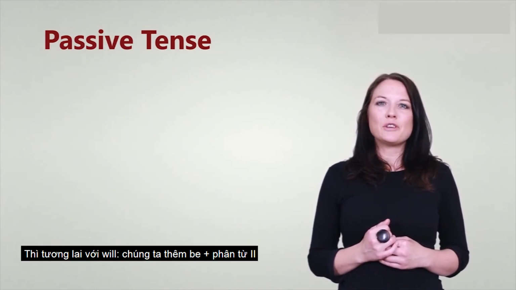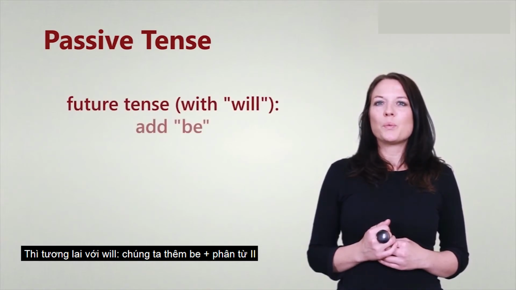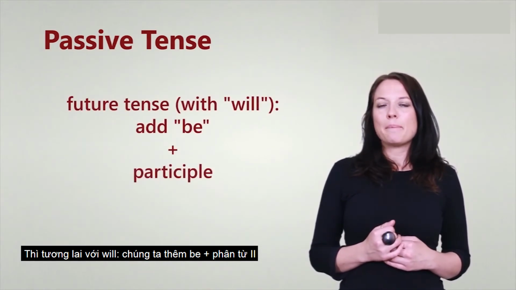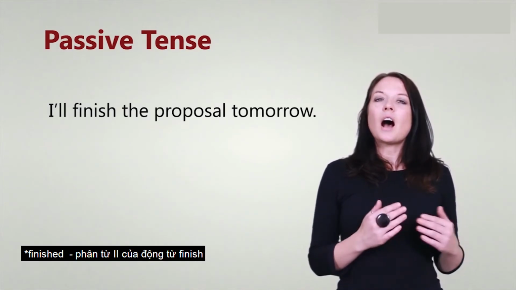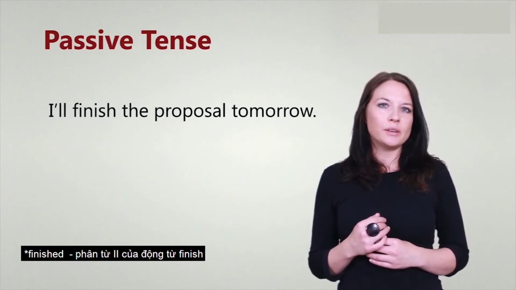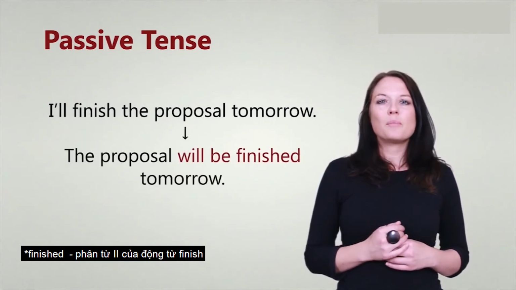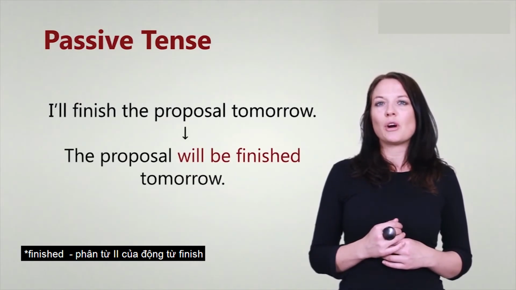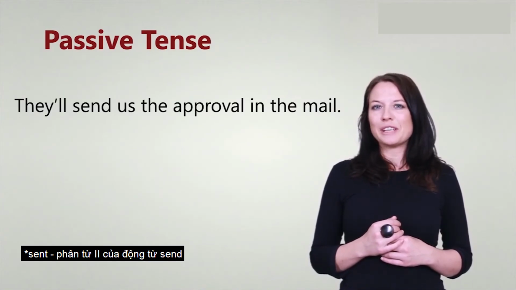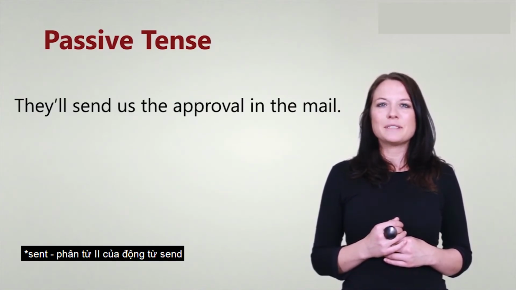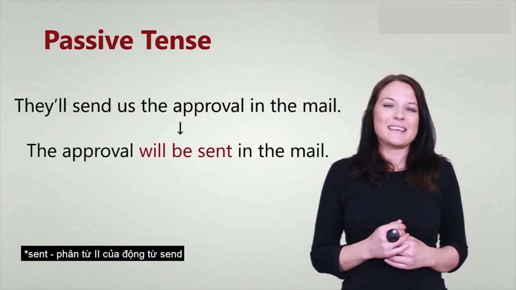Finally, in the future tense with will, we add be and the participle. For example, I'll finish the proposal tomorrow becomes the proposal will be finished tomorrow. They'll send us the approval in the mail becomes the approval will be sent in the mail.